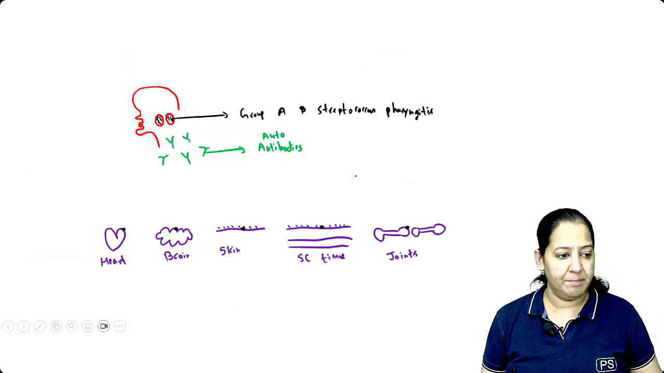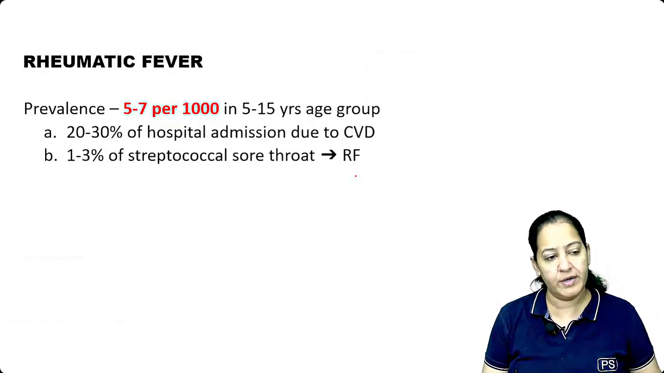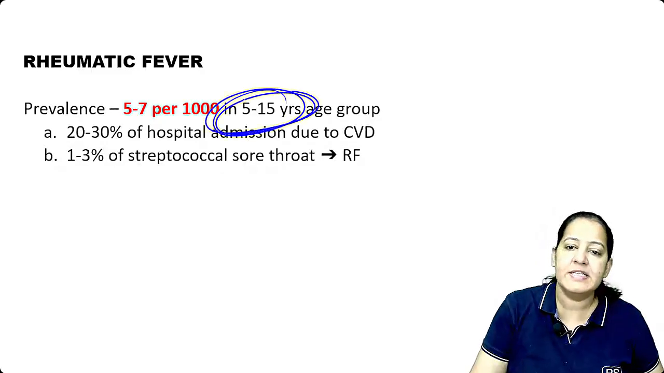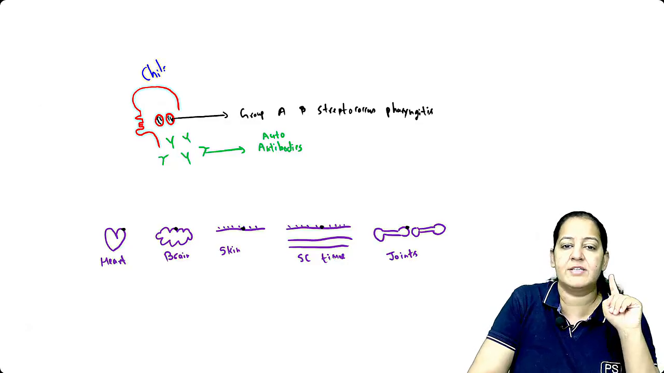Rheumatic fever, I'm skipping here. I guess you know rheumatic fever. It is also a non-communicable disease. Do you know what rheumatic fever is? It is a disease of children. It occurs at 5 to 15 years. You see, this is a child. Can you see this is the diagram of a child?